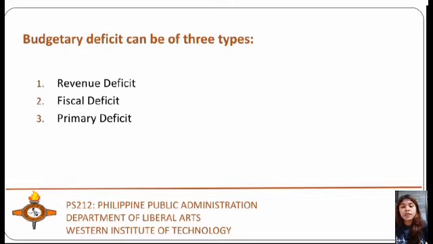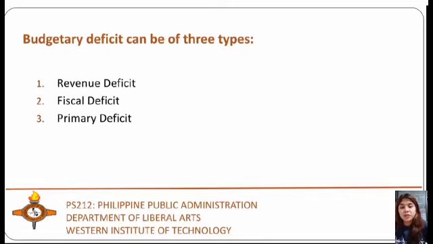Revenue deficit refers to the excess of the government's revenue expenditure over revenue receipts. The revenue deficit includes only such transactions that affect the current income and expenditure of the government. When the government incurs a revenue deficit, it implies that the government is dissaving and using up the savings of other sectors of the economy to finance a part of its consumption expenditure.